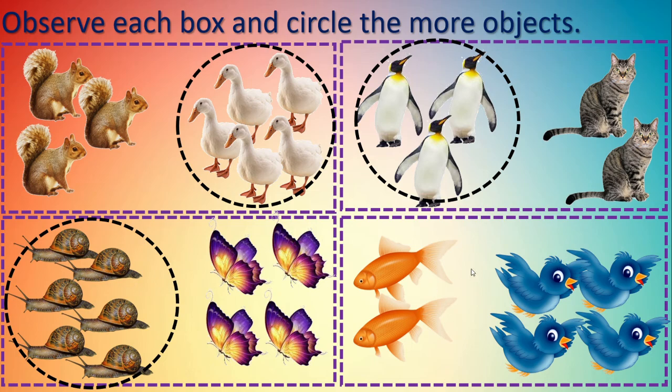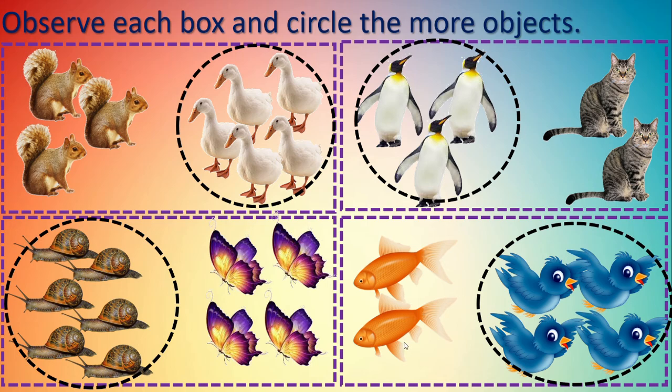Next box. Here we can see fishes and birds. Right? And yes, absolutely you are right. Birds are more than fishes. Correct? Because we know the counting here also.